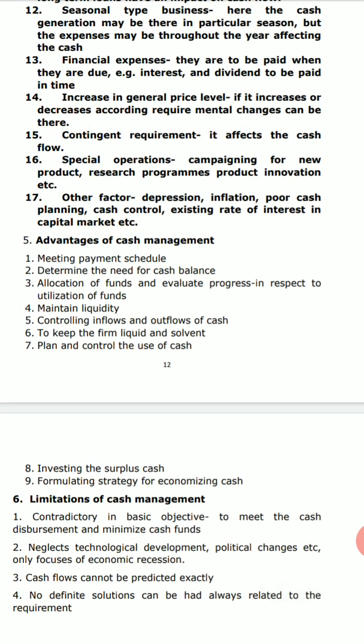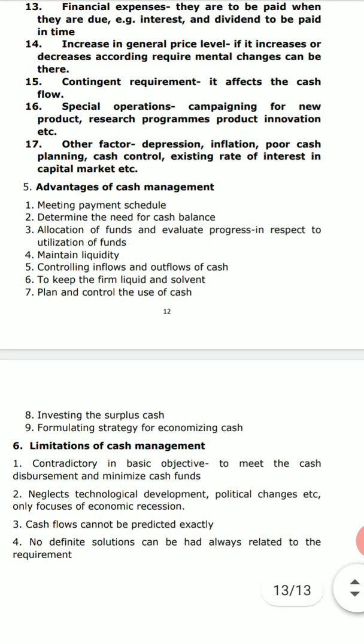Next is there may be any contingent or emergency requirement, right? Definitely it affects the flow. If there is, God forbid, any kind of accident or maybe any disaster happening in the industry or company, then at that time you may need a lot more funds to overcome this contingency. So contingency requirement may be affecting the cash flows.